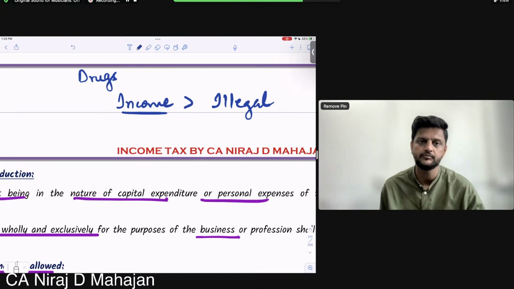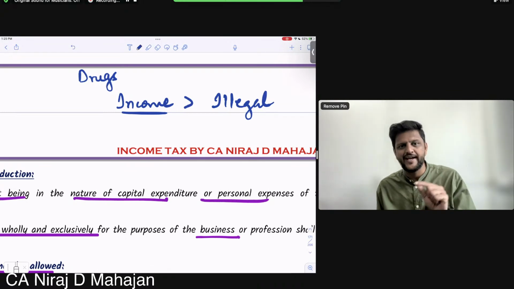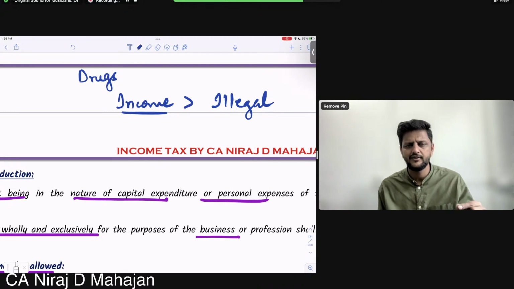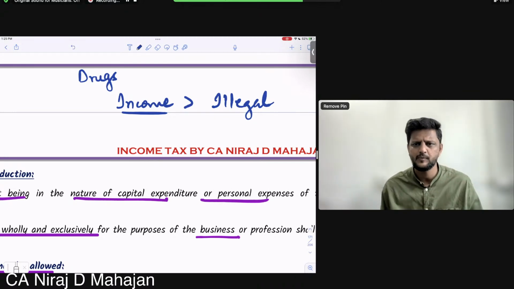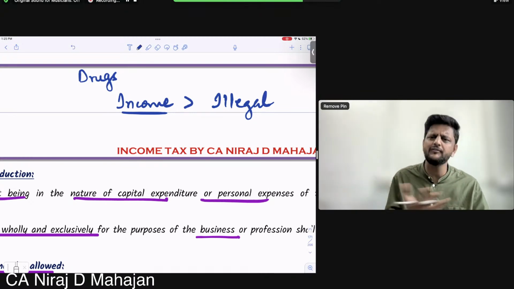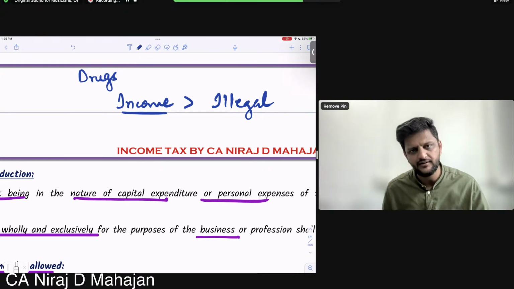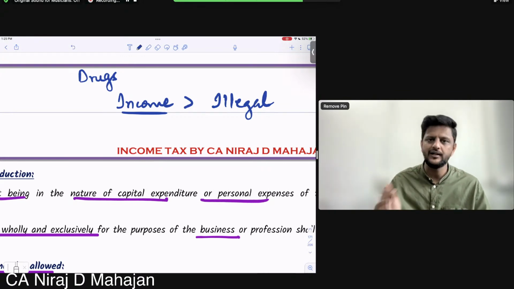Now how can you tax my gross income? Gross sales. So what was he claiming? He was claiming the expenditures incurred for doing this illegal business. There were raw materials, salaries, labor, electricity, whatever. So expenditure was done, but expenditure done to carry on an illegal business.